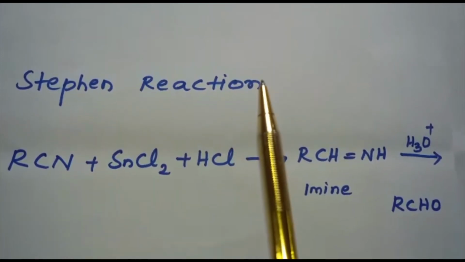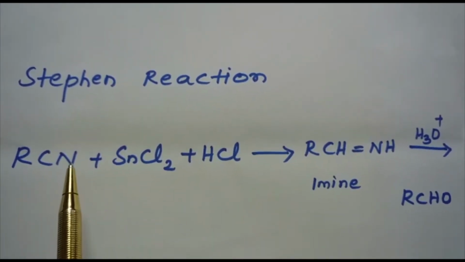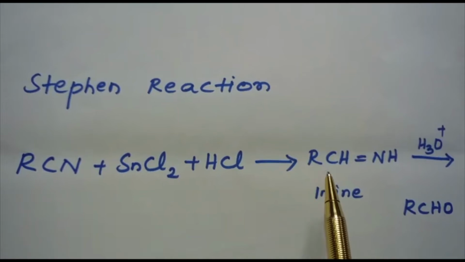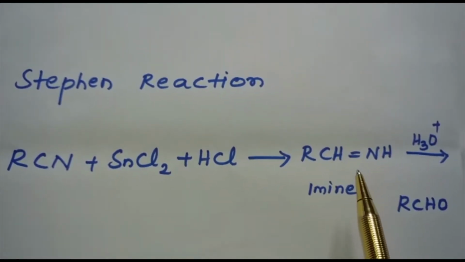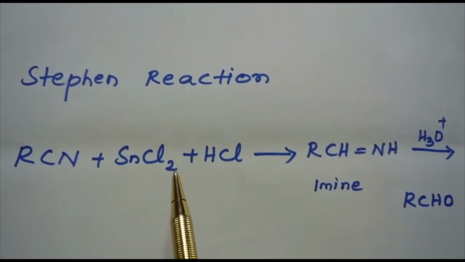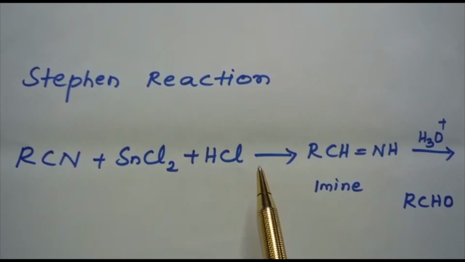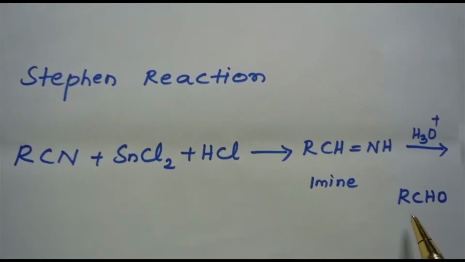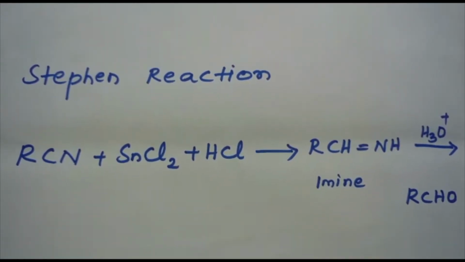In Stephen reaction, the nitriles are reduced to the corresponding imine, RCH=NH, with stannous chloride in presence of hydrochloric acid. This on hydrolysis gives the corresponding aldehyde.